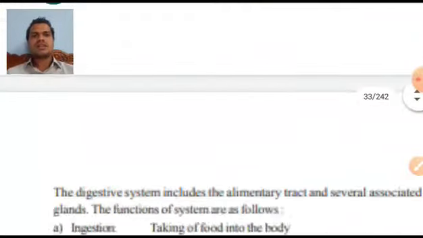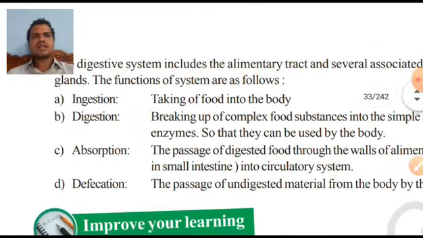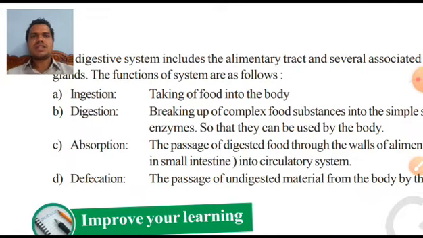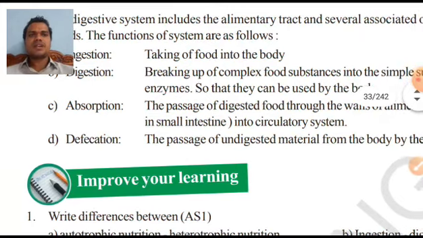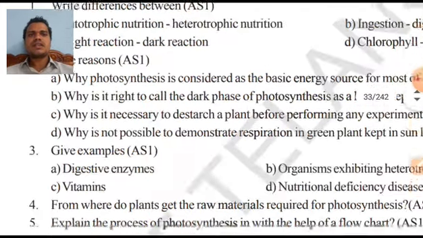Okay. Now there are some important definitions you must write in your classwork. What is the meaning of ingestion? Ingestion is taking food inside the body. Next, digestion. Breaking up of complex molecules into simple ones by the action of enzymes so that our body can use them is called digestion. Next, absorption. Absorption is sending all the digested materials and simple things into the blood. Now defecation. Defecation is sending out undigested food material.